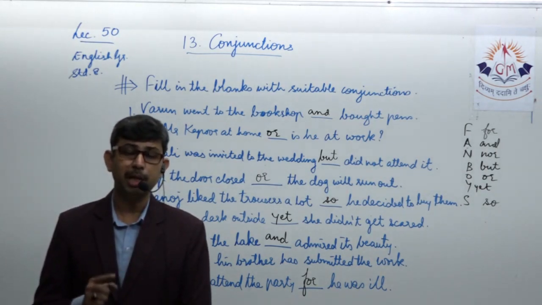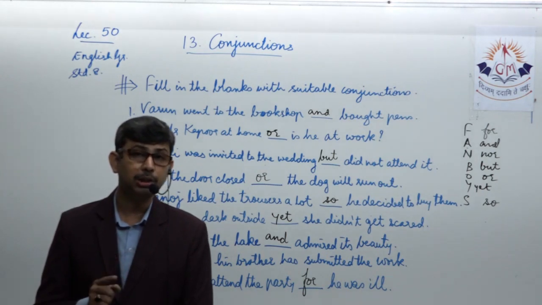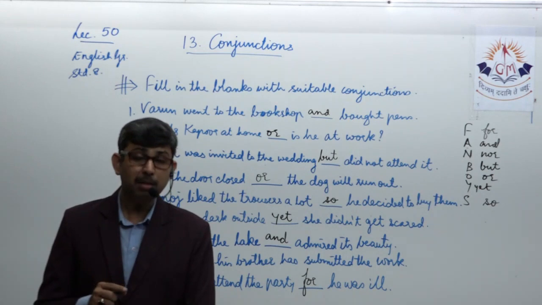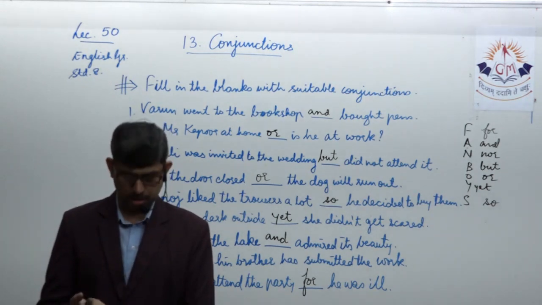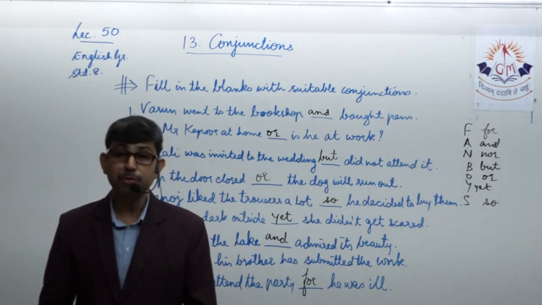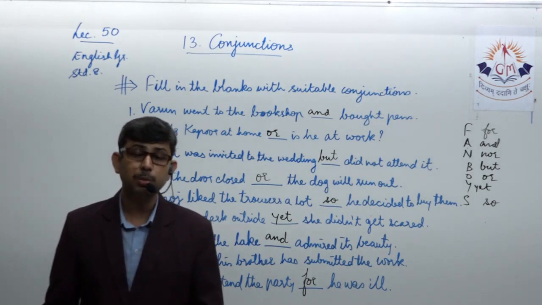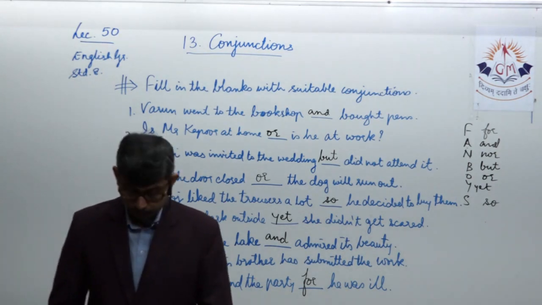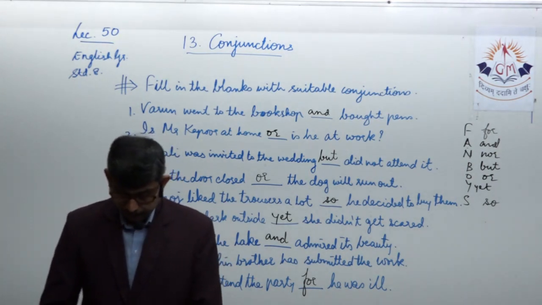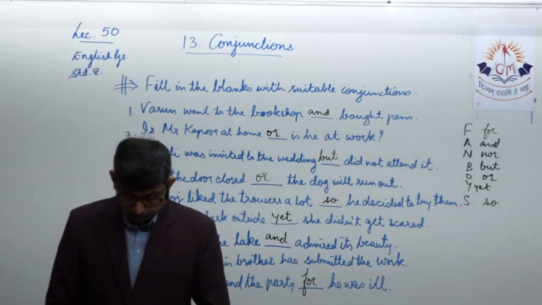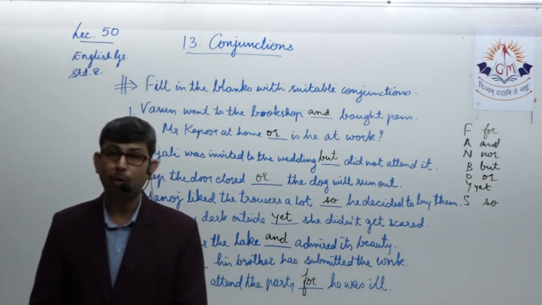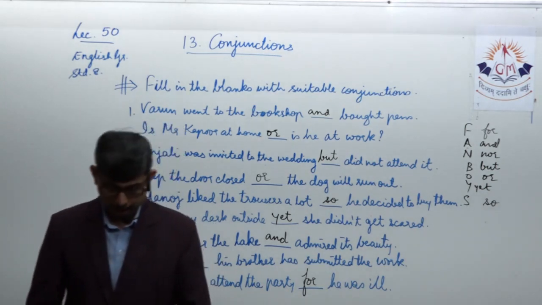So here we have made use of the coordinating conjunction for in order to express a reason. Why? For he was making a conference call. So this is how we have joined the two given sentences with the help of the coordinating conjunction for. So go through it, observe it, take a moment. We've used the words and, yet, but, or, so and for in the given sentences to us.